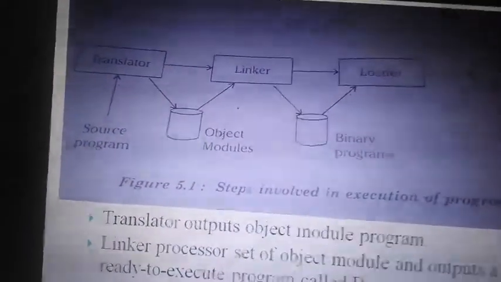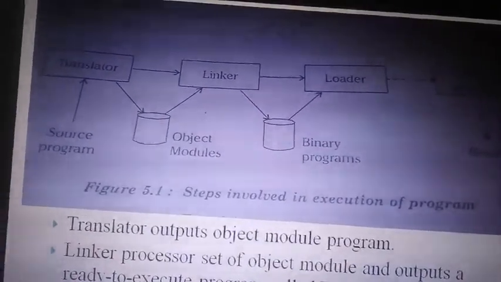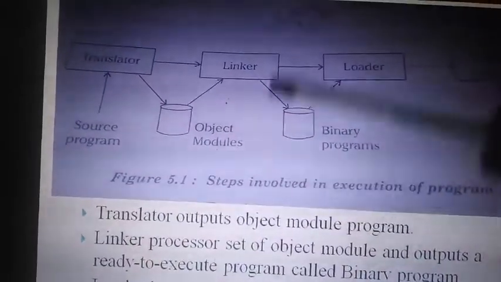But if it is taken by the linker and the address is changed, then this is called a relocate loader. This is the second scheme of loading. N number of loaders are there. So this changes the address and then it is loaded. Right, so it changes the address and it is loaded.